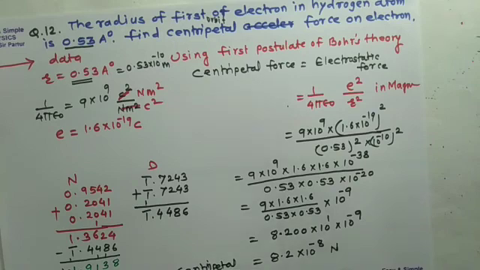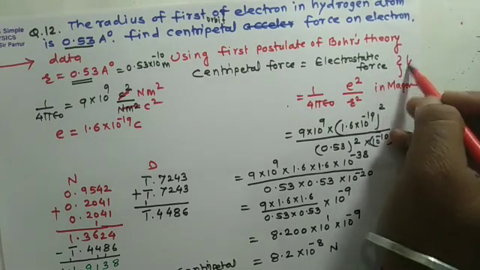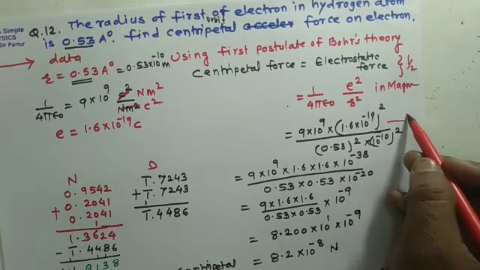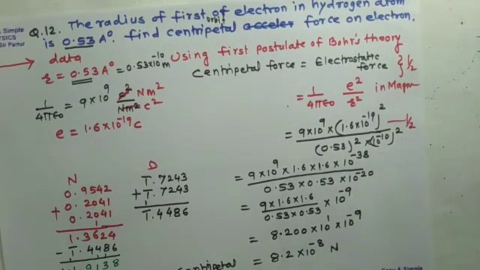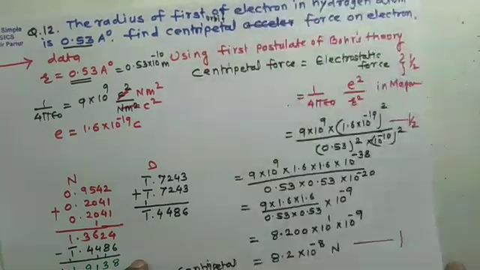It also carries half mark for formula. Any one formula gets half mark. Half mark for correct substitution and 1 mark for correct answer with correct unit. So here question 12 carries 2 marks.